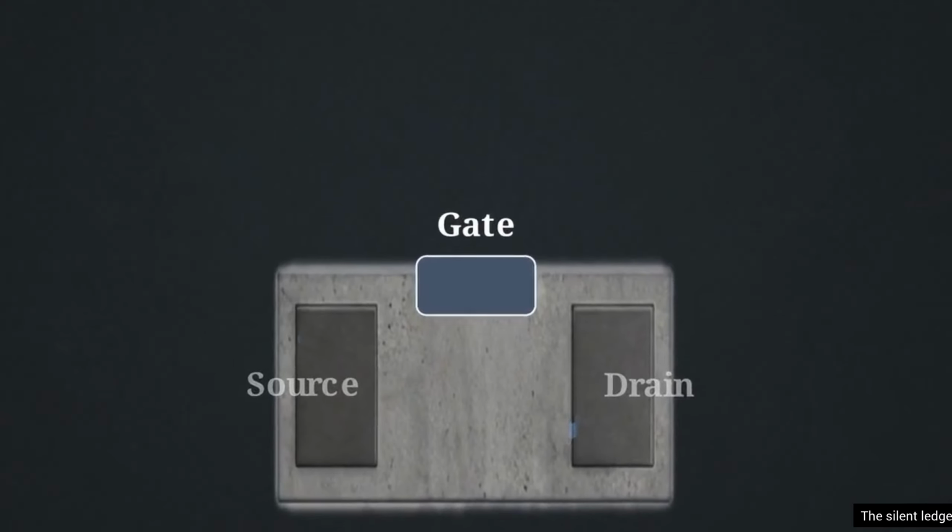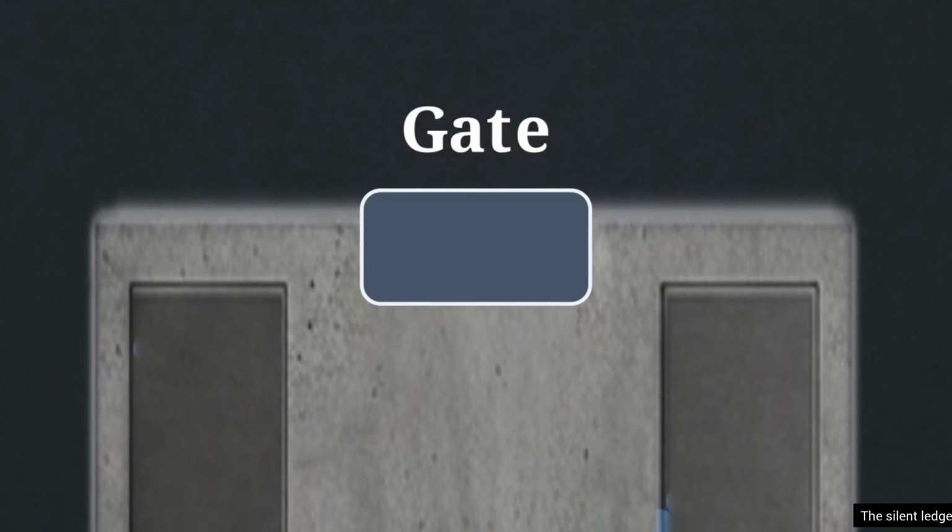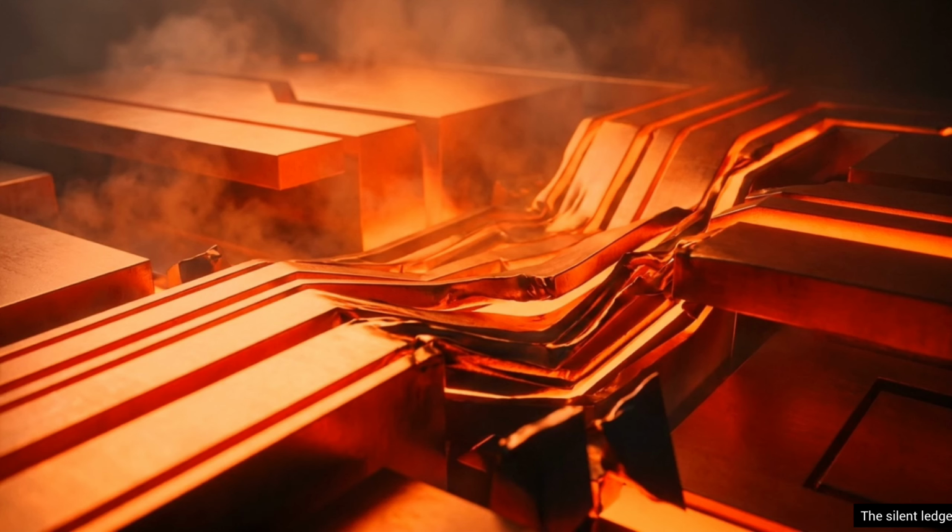At this scale, electrons stop behaving like predictable spheres flowing through a pipe. Driven by the Heisenberg uncertainty principle, they start to behave as wave functions, spontaneously teleporting directly through the solid material of the closed gate. This uncontrollable leakage causes processors to draw fatal amounts of power, melting their own microscopic circuits and corrupting the logic of 0 and 1.